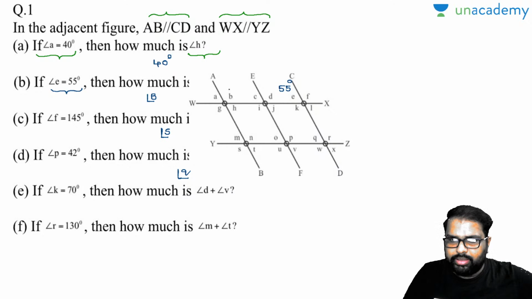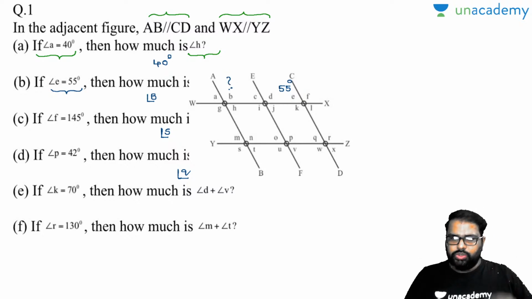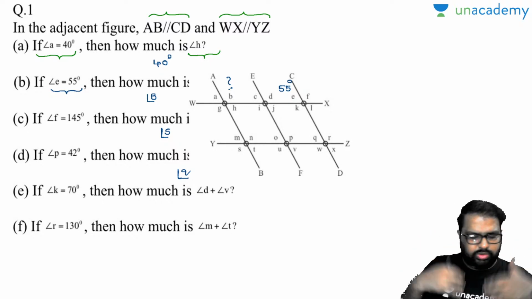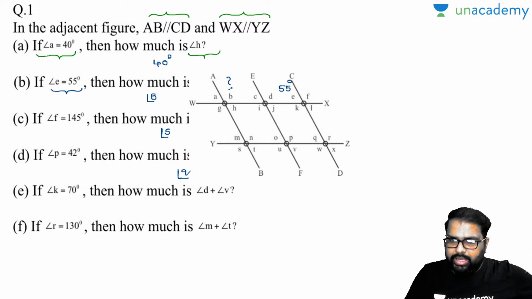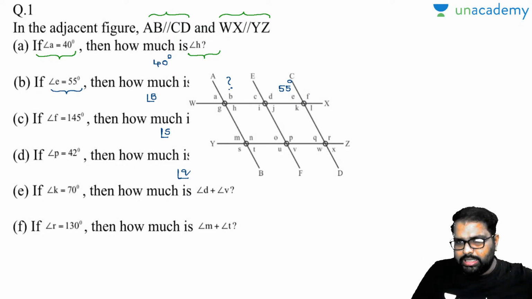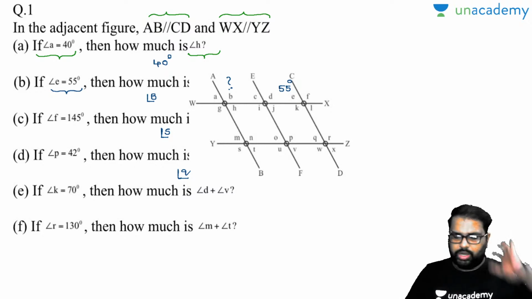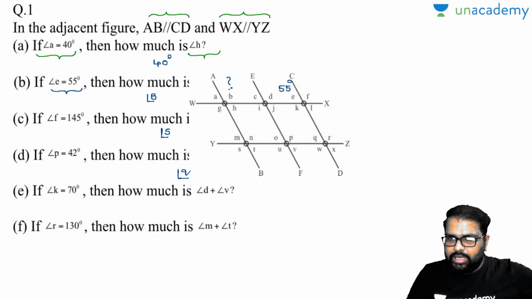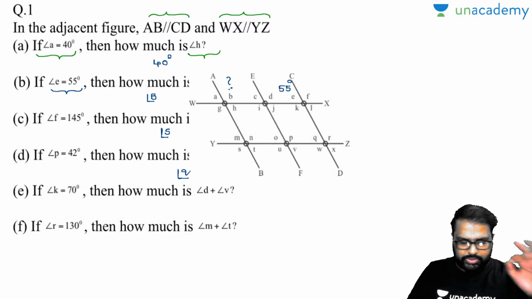Here is angle B. Remove this EF line. This is not related to our question presently. AB and CD are two parallel lines and they are dissected by a transversal called WX. This is the condition that you have to take.